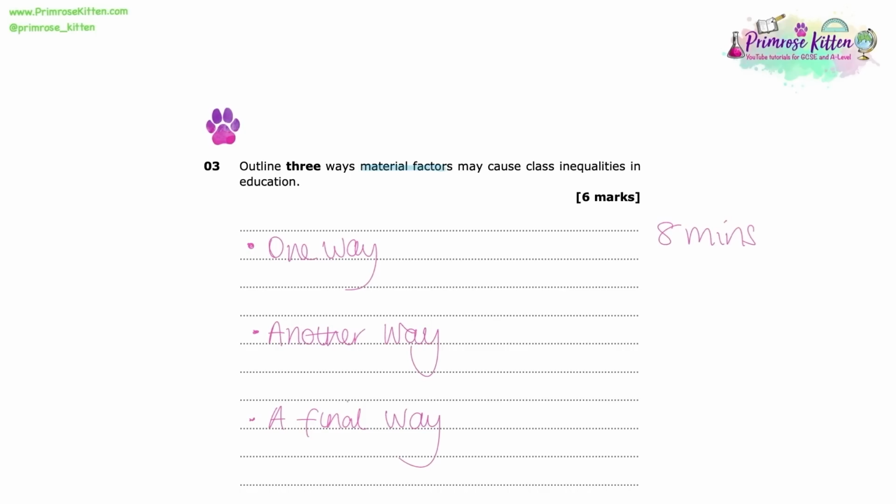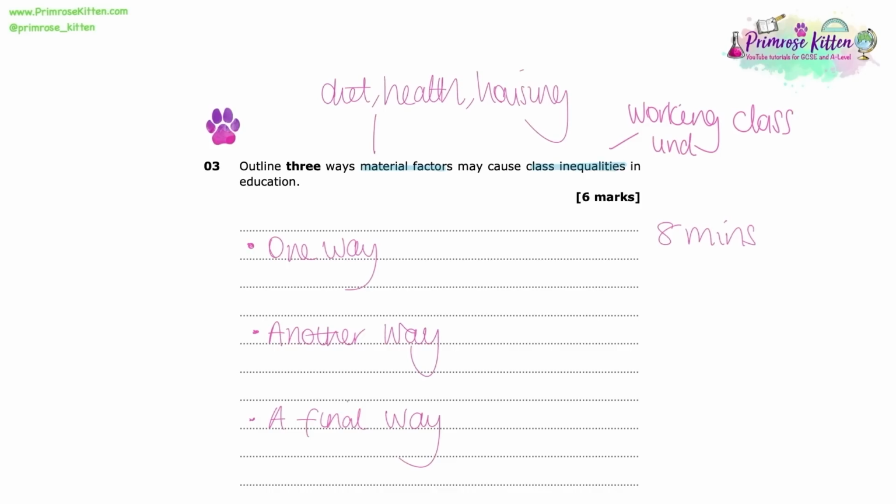So here we are discussing poor diet, poor health, or poor housing that may impact educational outcomes. And with the term class inequalities within education, we are normally referring to the fact that working class students do not perform as well as middle class students. And that can be measured in terms of outcomes such as GCSEs achieved. So the question is really asking us to consider the way that the material deprivation that some working class students may experience can be directly linked to those lower GCSE grades that they then go on to achieve.